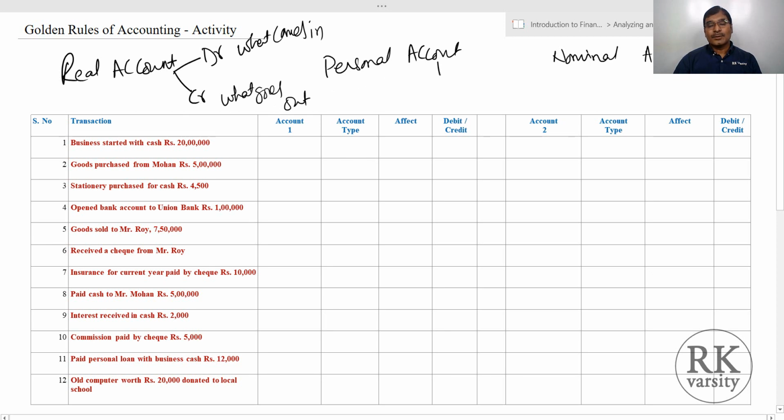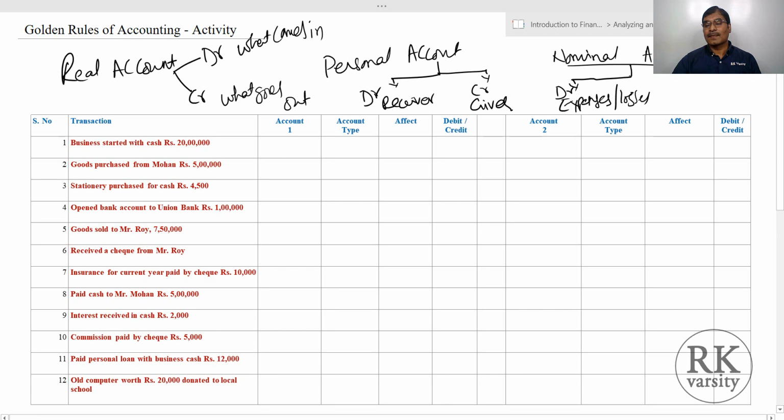When it comes to the personal account, debit is the receiver and credit is the giver. And when it comes to the nominal account, debit is expenses and losses, credit is income and gains.